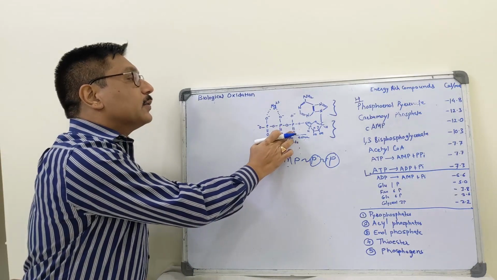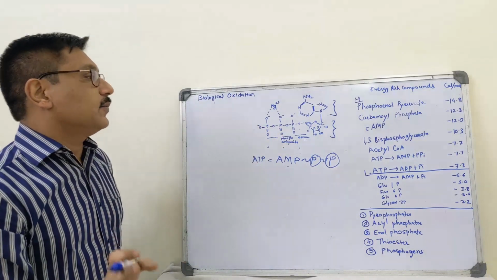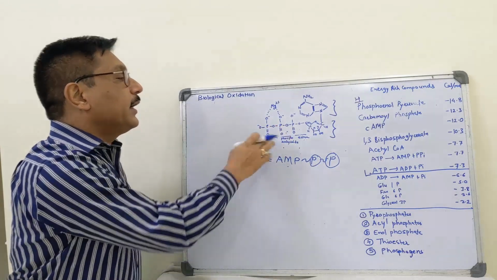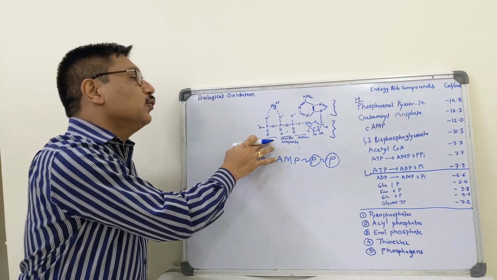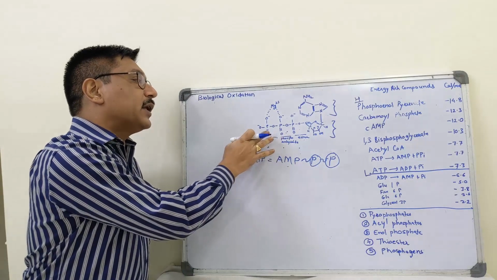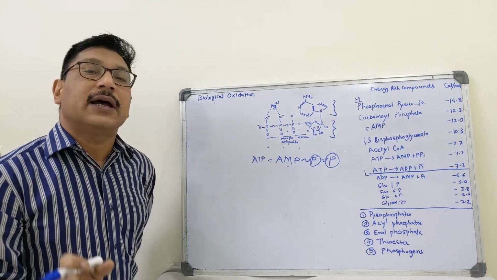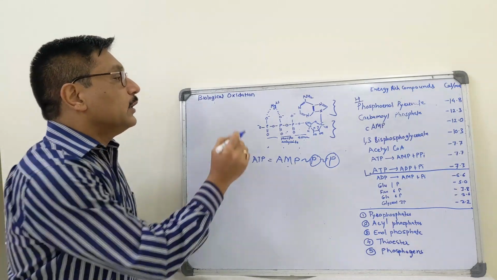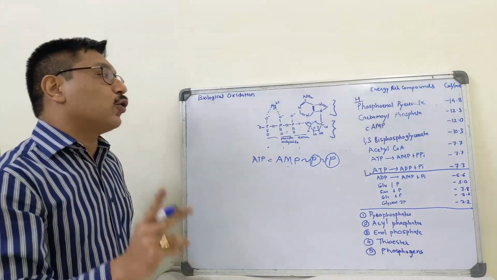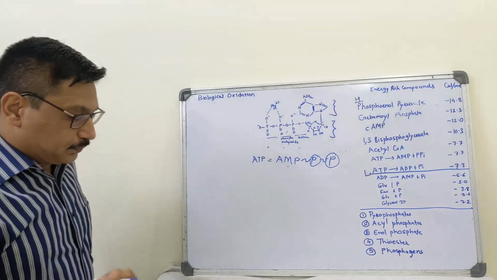The second phosphate is attached to the first with a phosphoanhydride bond. This is a high energy bond. Again, the second phosphate attached to the third phosphate group is also a phosphoanhydride bond. So ATP contains 2 phosphoanhydride bonds or 2 high energy phosphate groups.